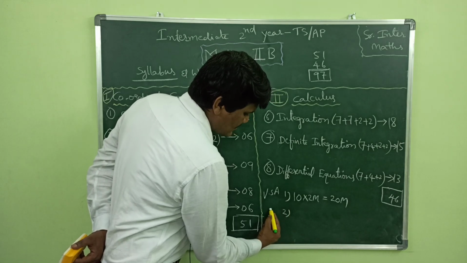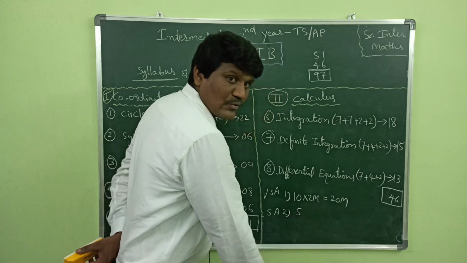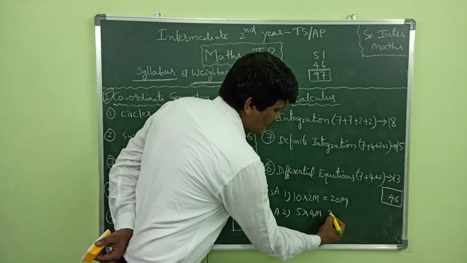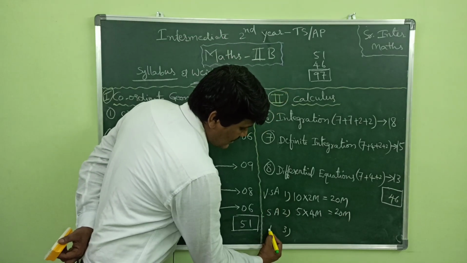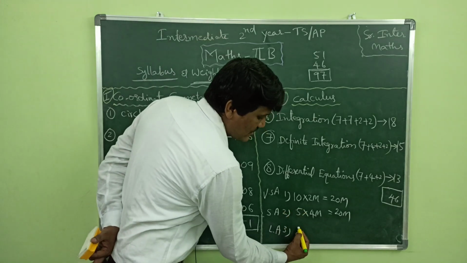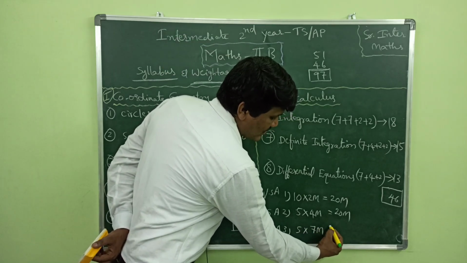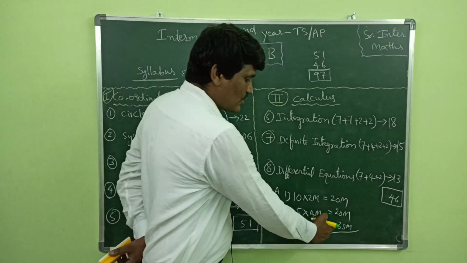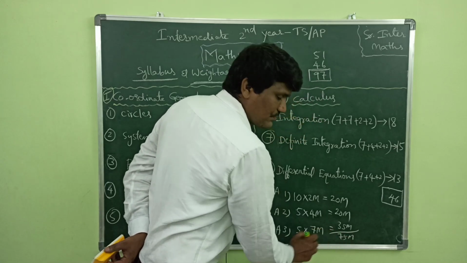The second one is short answer questions. You have to attempt 5, each of 4 marks, 20 marks. And the third section is long answer. You have to attempt 5 questions, each carrying 7 marks, total 35 marks. So 35 plus 20 will be 75 marks.